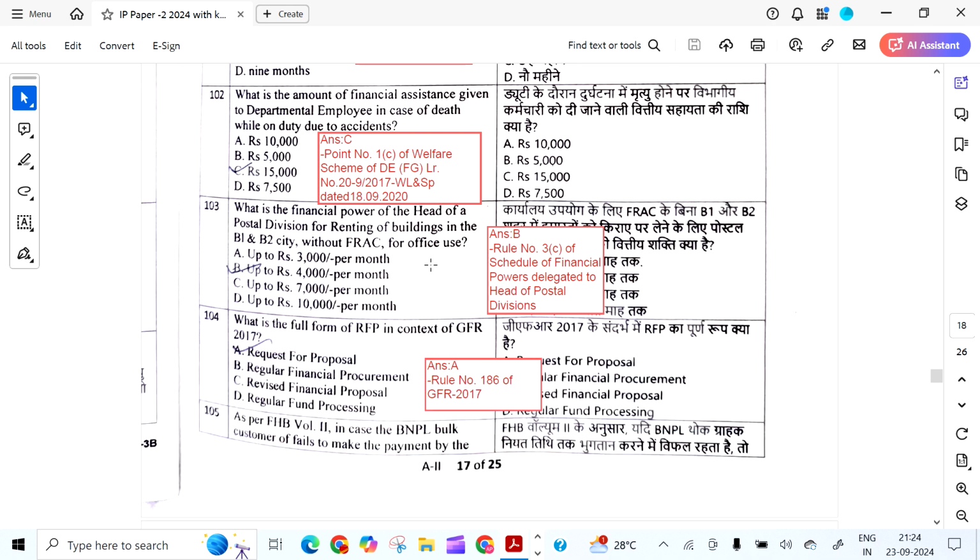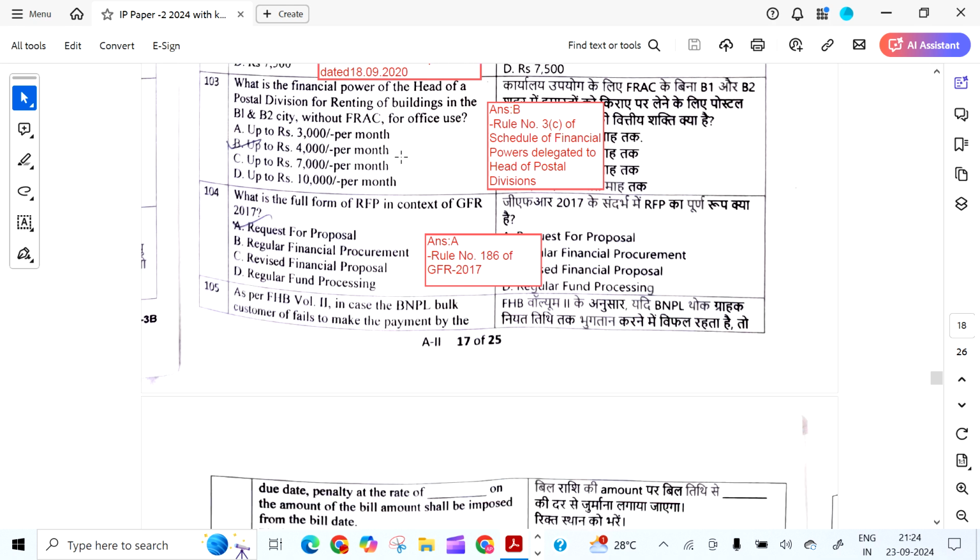What is the amount of financial assistance given to the departmental employee in case of death while on duty due to accidents? It is 15,000 as per this OM. What is the financial power of the head of the postal division for renting of buildings in B1 and B2 cities without FRAC for office use?